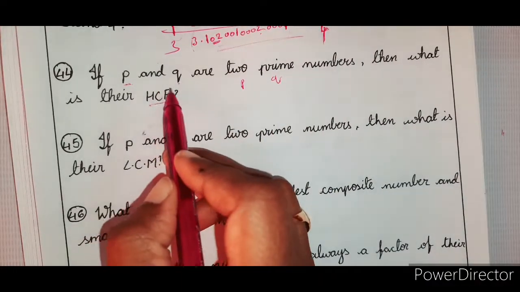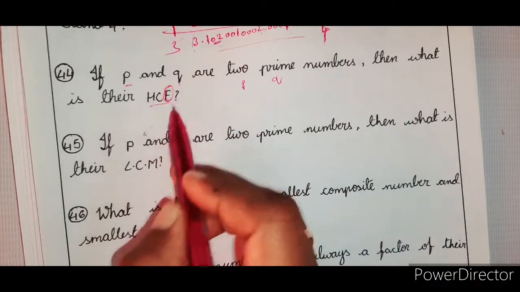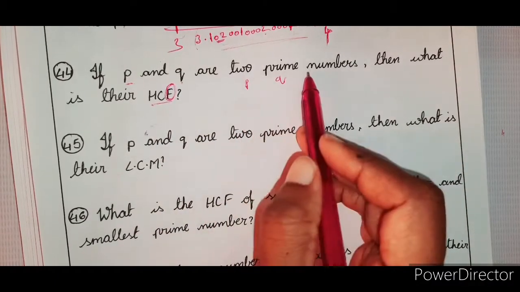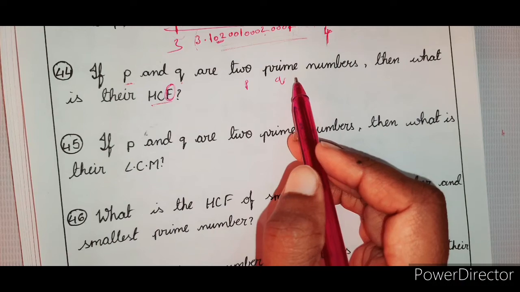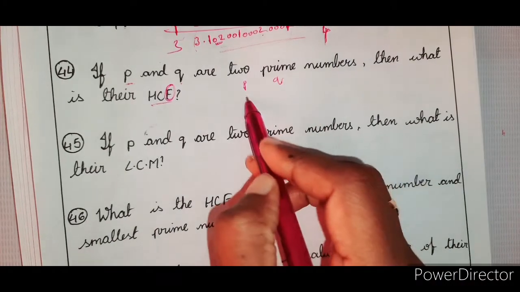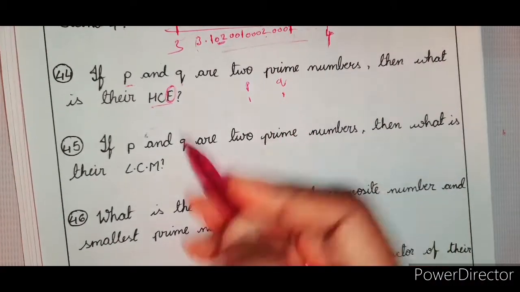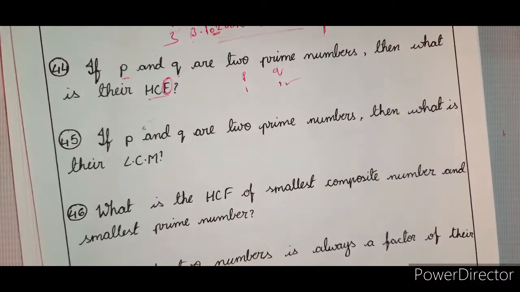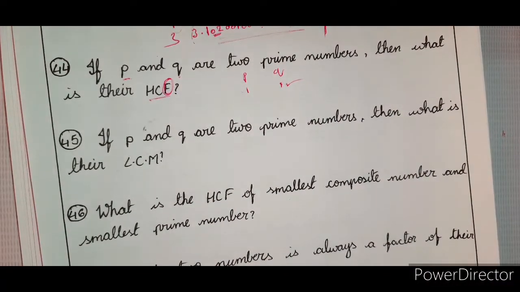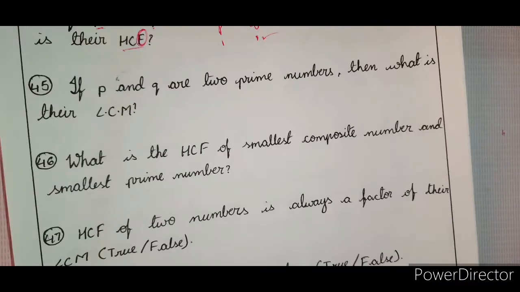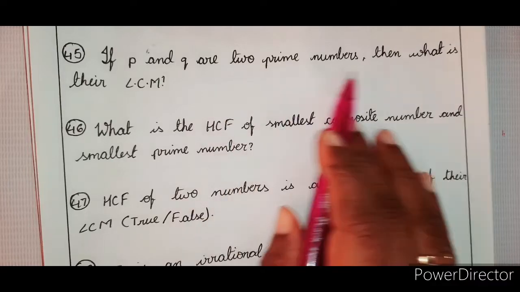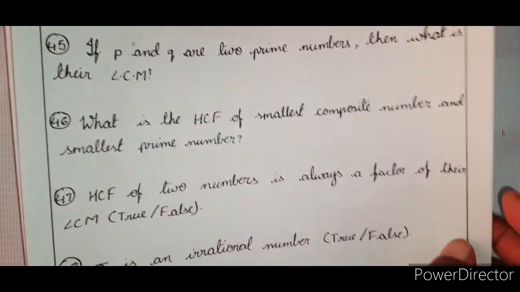HCF means, first of all, factor. It is a factor and it should be a common factor for both. For prime numbers, except 1, there can be no common factor. So 1 is common, and since there are no other factors, this itself is the highest common factor. So 1 is the highest common factor, right? So what is the HCF of two prime numbers? 1.